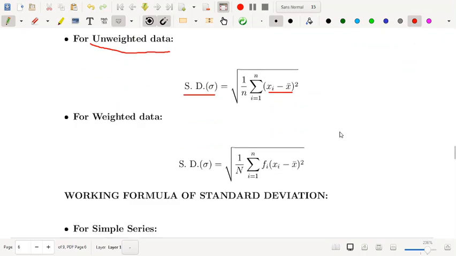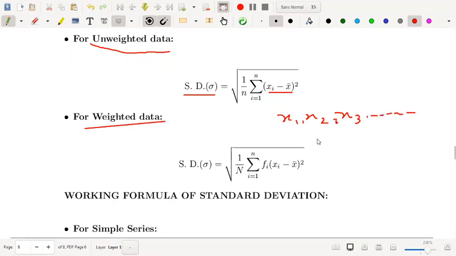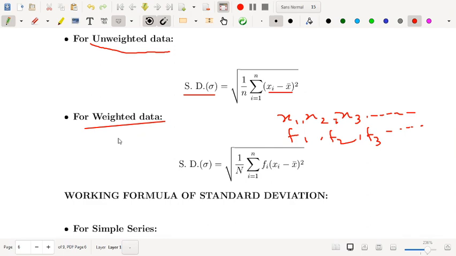Okay, for weighted data, how will you calculate? The only difference is that the frequencies are involved. If x1, x2, x3 and so on are the values and their corresponding frequencies are f1, f2, f3 and so on, then that is called weighted data, or the frequency distribution.